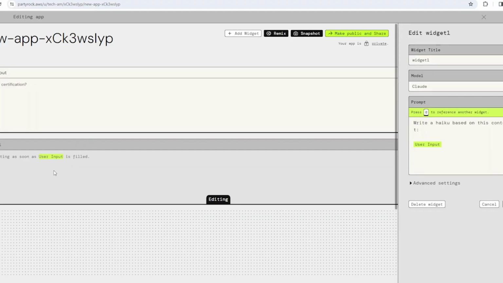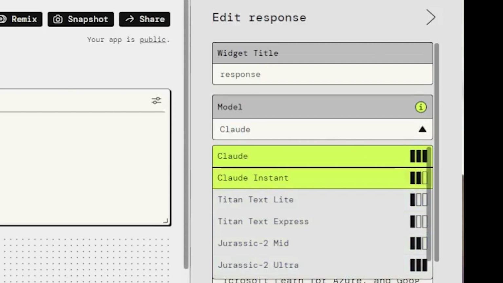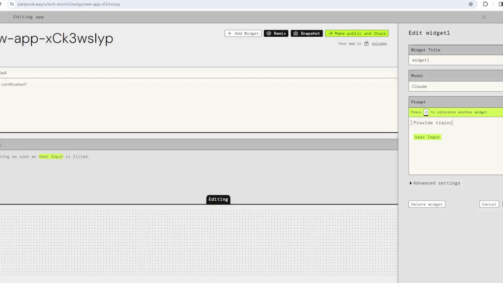And as you can see here, there's going to be a title. There's also going to be the model. So there's going to be several different models that you can choose from. Right from the get-go, we'll just start off with Claude. And the prompt is going to have basically a way for you to filter out and provide more context for the AI to do its work.